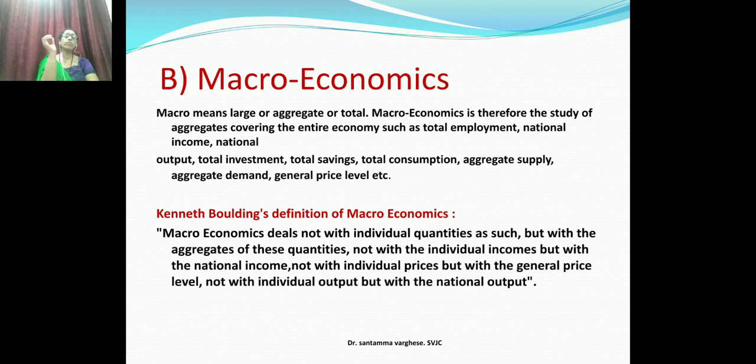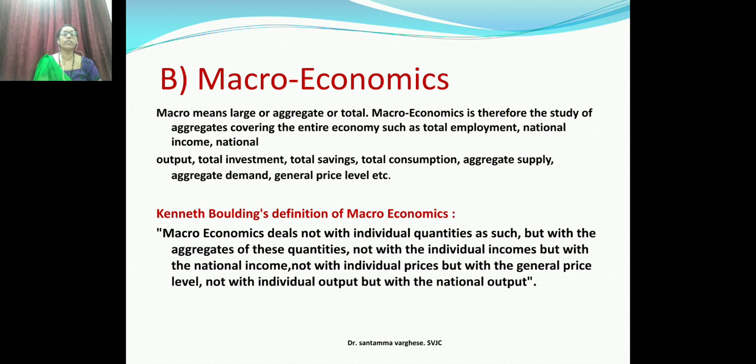In microeconomics, we were studying the minute parts, minute things. But in macroeconomics, we study the large, all together, meaning different particular industries, particular firms, all together. There is a definition given by Kenneth Boulding.